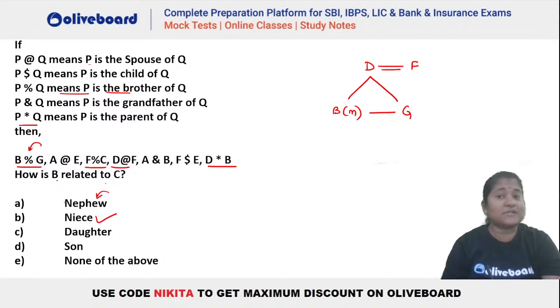Then we have F percentage C. Percentage again means that P is the brother of Q. So F has to be the brother of C. So F is a male person. He is the brother of C. That means D has to be a female person here, isn't it?